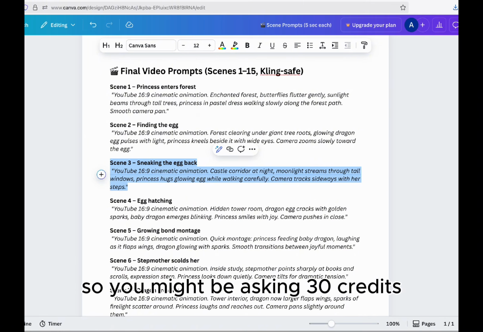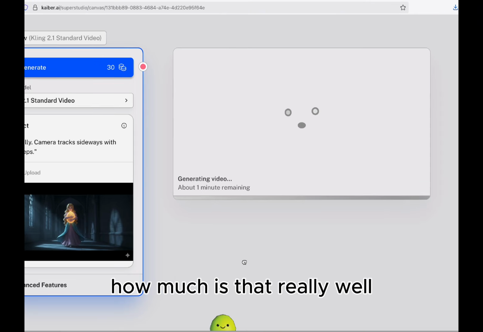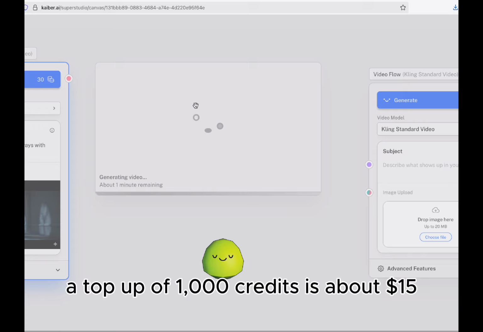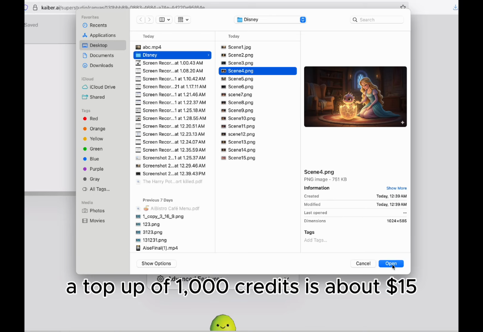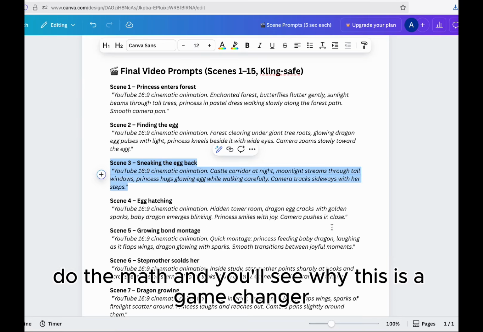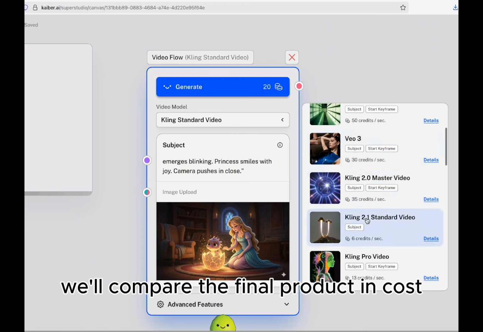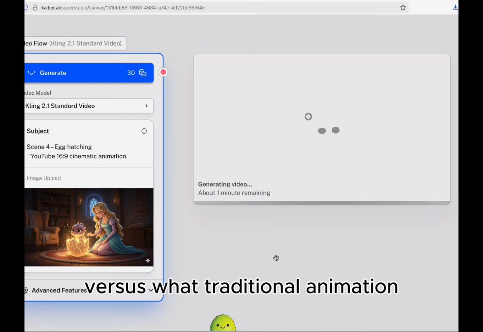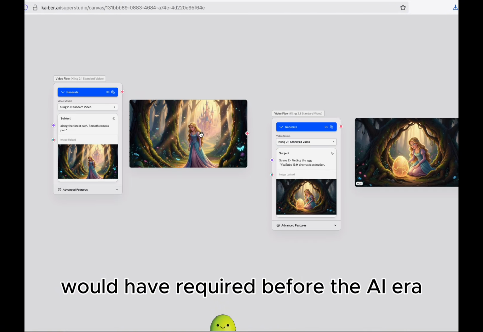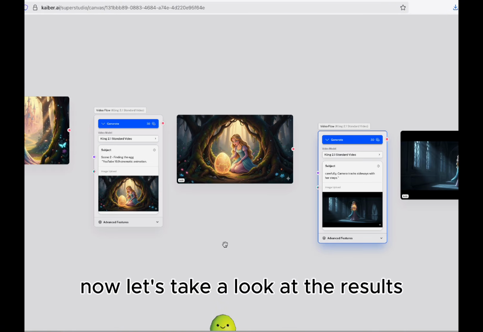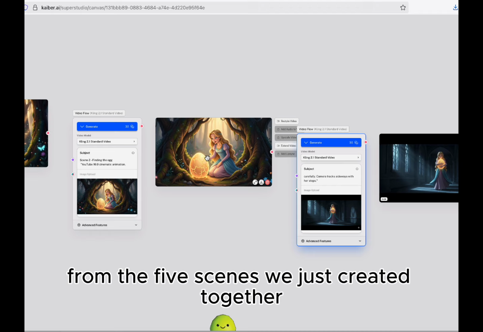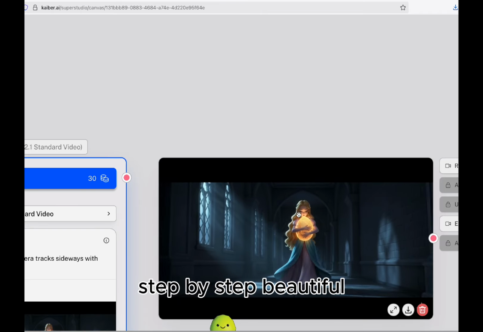So, you might be asking, 30 credits. How much is that really? Well, a top-up of 1,000 credits is about $15 US. Do the math, and you'll see why this is a game changer. And at the end of this video, we'll compare the final product and cost versus what traditional animation would have required before the AI era. Now, let's take a look at the results from the 5 scenes we just created together, step by step.